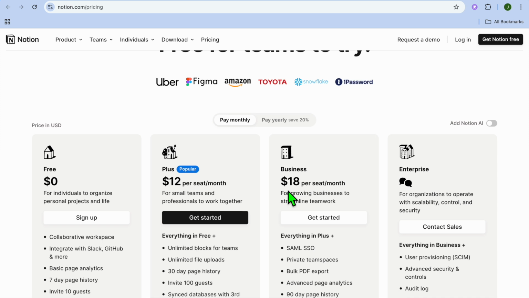So in conclusion, which one should you choose? I would recommend you choose Notion if you're looking for a flexible all-in-one tool to manage tasks, projects, and collaborative workflows. It's ideal for both solo users and teams needing a versatile workspace.